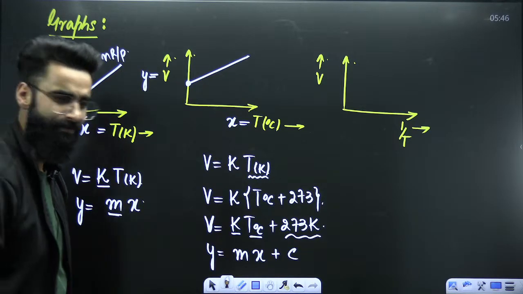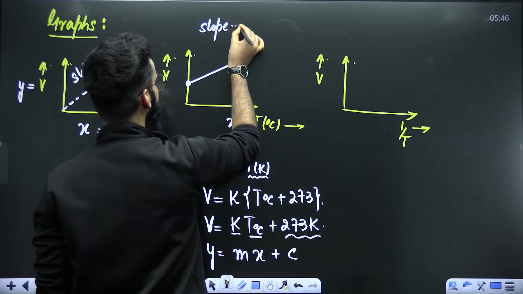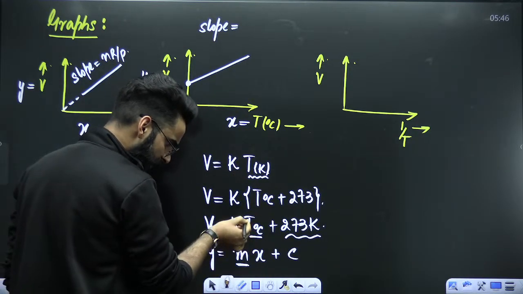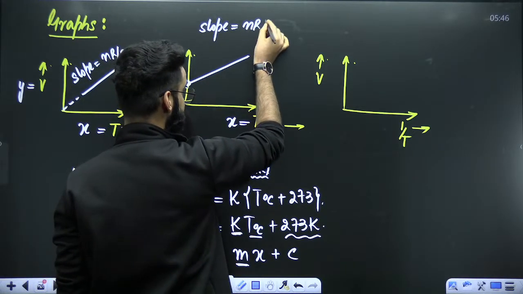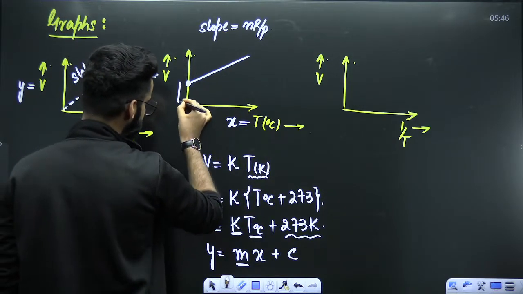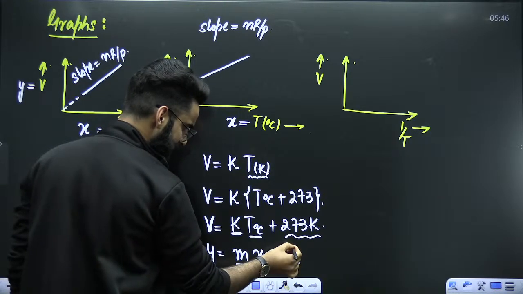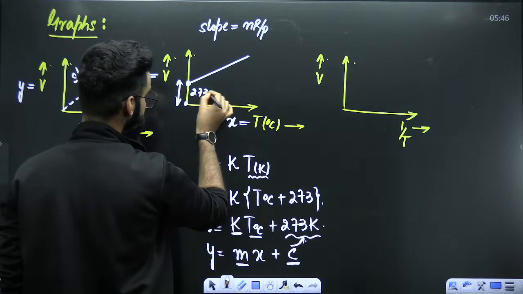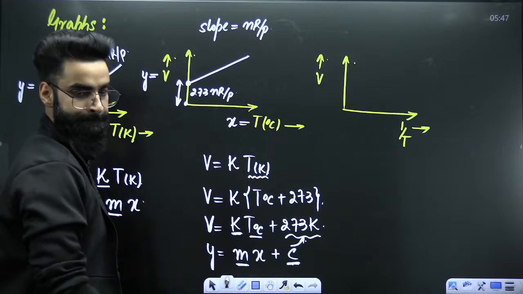At the same time, if I ask you about the slope of the curve, slope is basically M. And when you compare the two equations, M over here is equal to K, and K is nothing but NR divided by P. If you ask me about the intercept, the distance from the origin to the point from where the graph starts, intercept, which is C, the C value over here is basically equal to 273K. So it's 273K, where K is nothing but NR by P. Okay? Perfectly done.